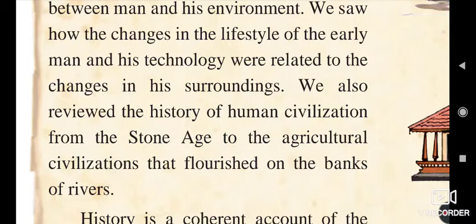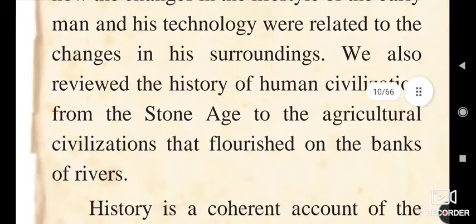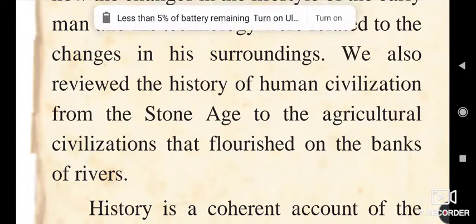His technology becomes upgraded, and so he tries to adjust with the surroundings. This leads to the development of human civilization.